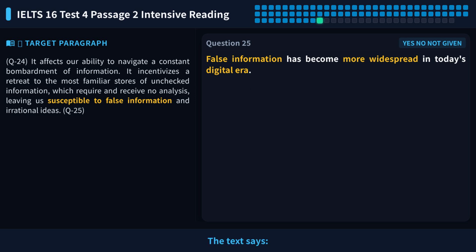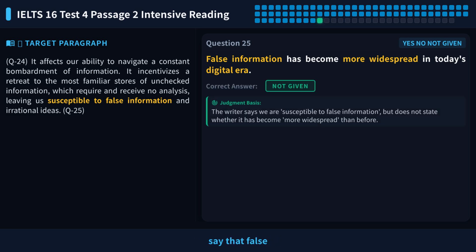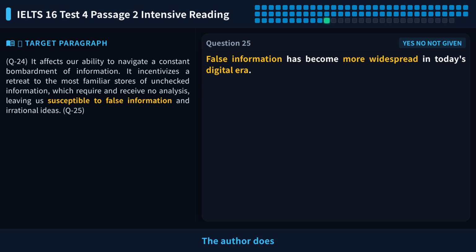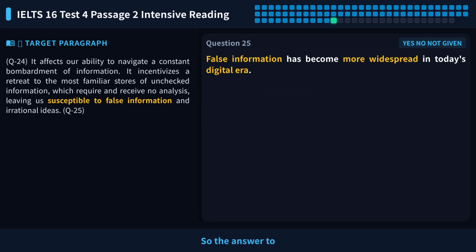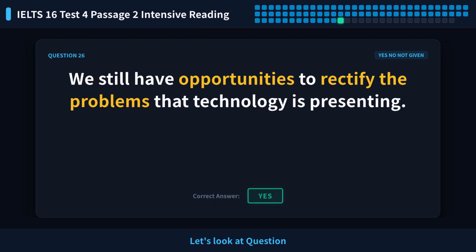The text says, we are susceptible to false information. But it does not say that false information is more widespread than before. The author does not express a view on how widespread false information is. He only says we are more vulnerable to it. So the answer to question 25 is not given. Let's look at question 26.